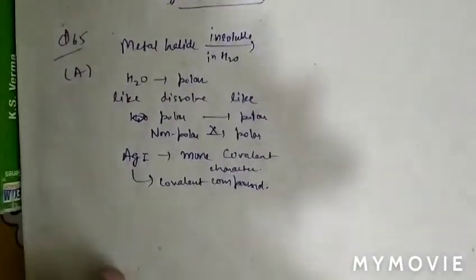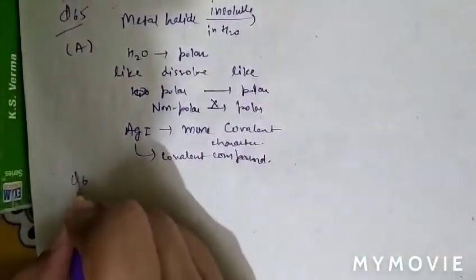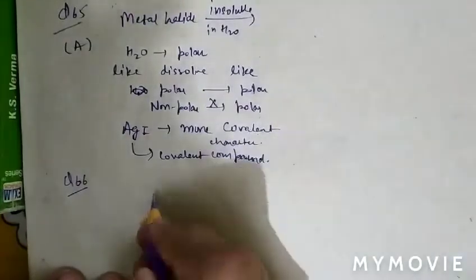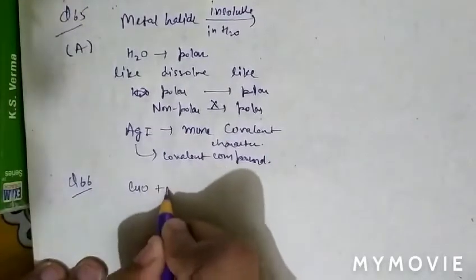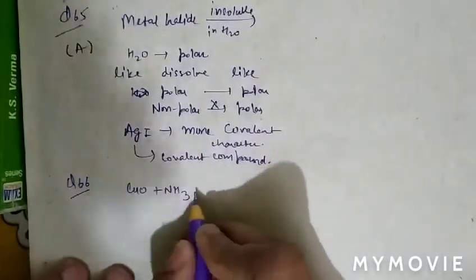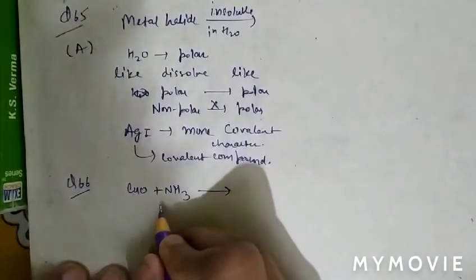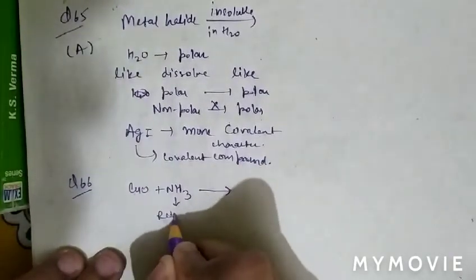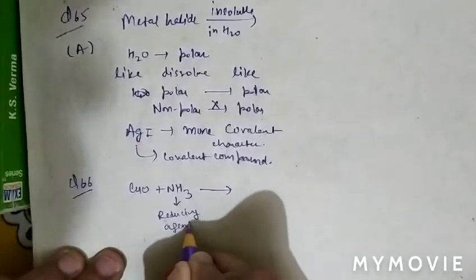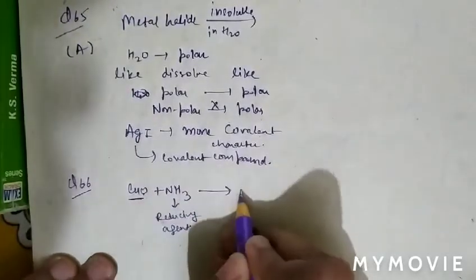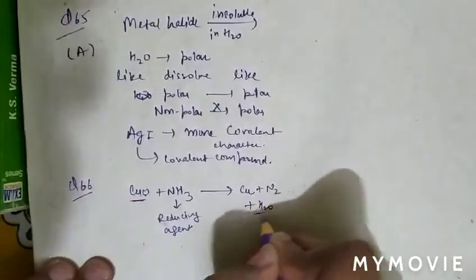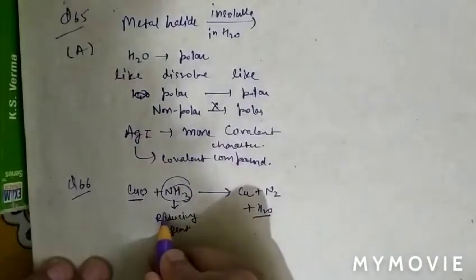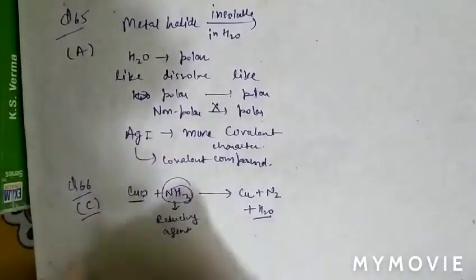See question number 66. In question number 66, what is given there? When ammonia is passed through heated copper oxide. When ammonia is passed through copper oxide, we know that ammonia acts as a reducing agent. It will reduce copper oxide, removal of oxygen. So copper oxide gets converted into copper with the liberation of nitrogen gas. So in this reaction, ammonia acts as a reducing agent. So question number 66, option C is correct.